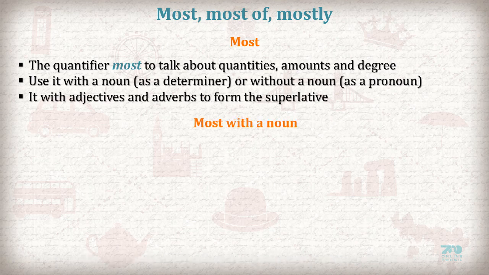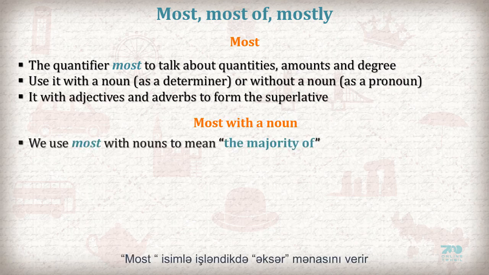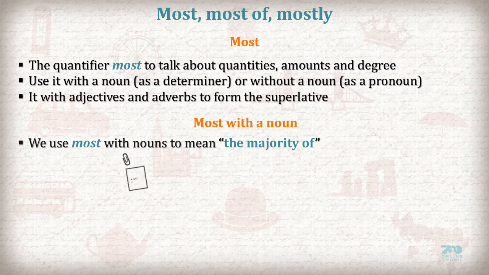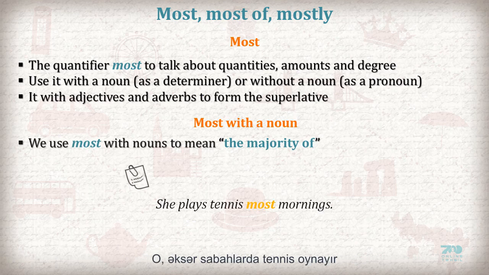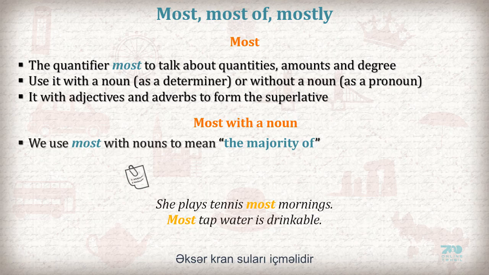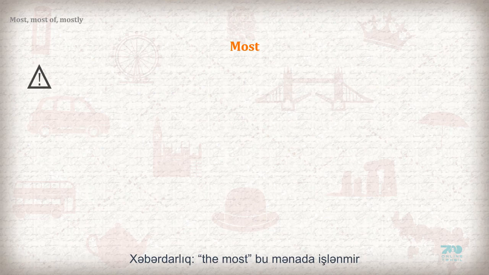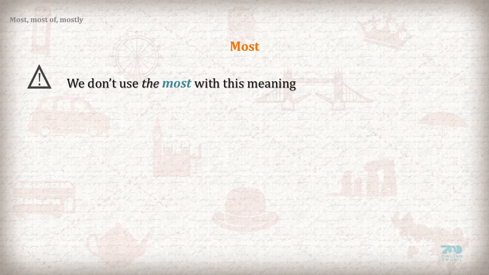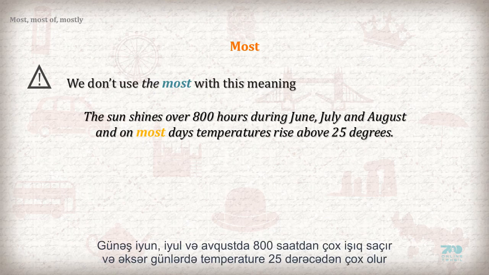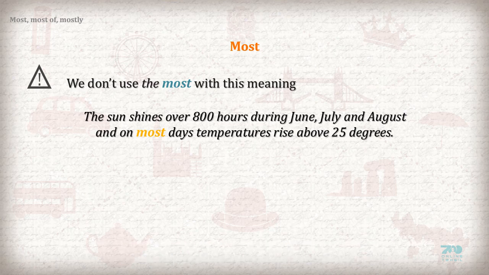Most with a noun. We use most with nouns to mean the majority of. She plays tennis most mornings. Most tap water is drinkable. Warning. We don't use the most with this meaning. The sun shines over 800 hours during June, July, and August, and on most days temperatures rise above 25 degrees. Not on all the most days.